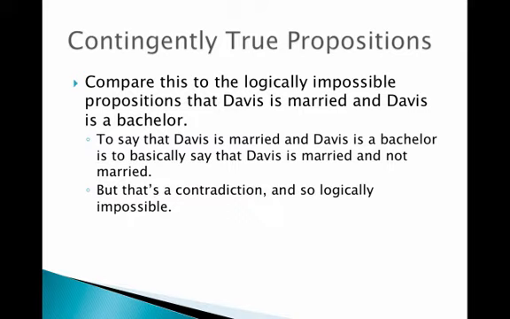Well, to say that I'm married and that I'm a bachelor is to say that I'm married and I'm not married. But that's a contradiction. And so that's logically impossible. Contradictions are logically impossible. I can't be married and not married at the same time. There is no universe in existence, or possibly in existence, in which it could be true that I am married and not married at the same time.